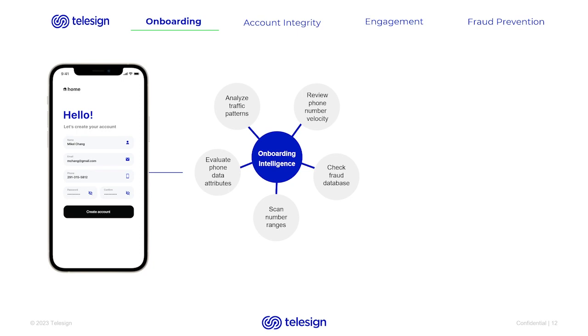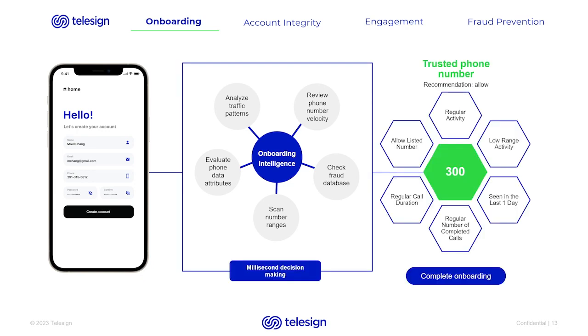We're benchmarking against 2 global fraud databases that is comprised of 5 billion plus phone numbers and contains 50 million known fraudulent phone numbers. So we're confirming if Mikkel's number is one of those 50 million fraudulent numbers or if it's a real number. And finally, we're looking at the number ranges which tell us if the phone number is a premium rate number, if it's registered in a country that sees a lot of fraud, or if it's marked as an unassigned number.